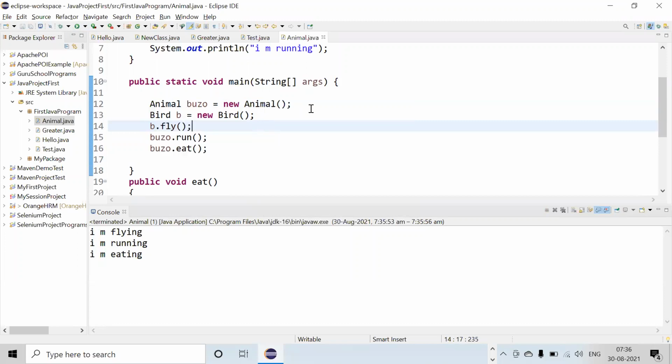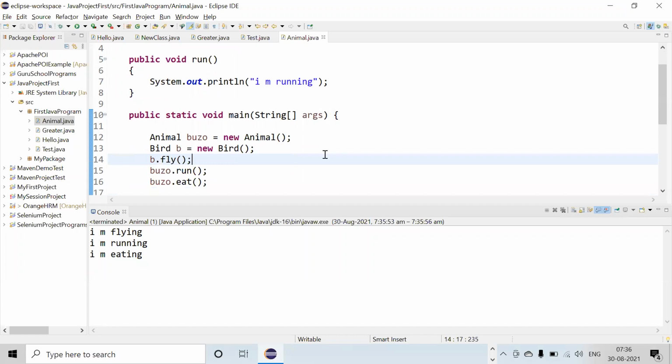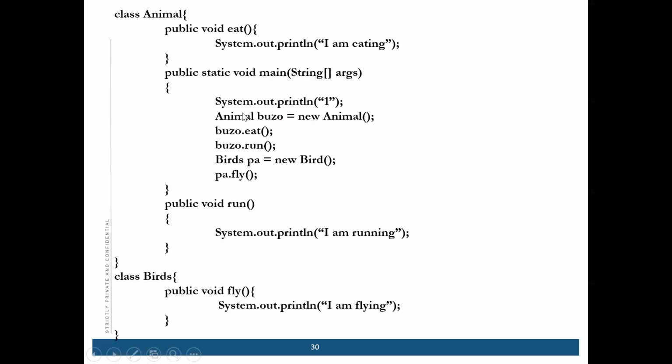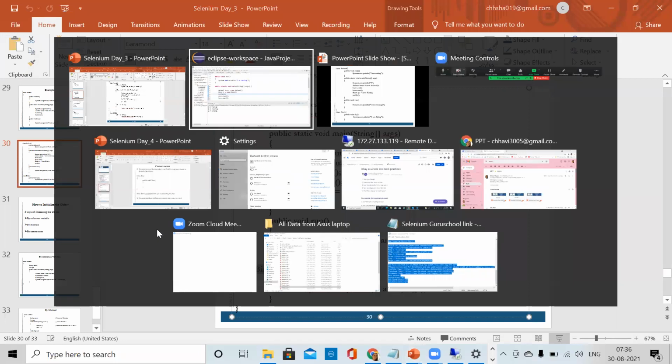It doesn't matter where you have written the method, it doesn't care. But what you have written in the main class, that only matters. So the main class is the gate for everything. Whatever you've written in the main class, it will show that. Clear? Okay. Moving ahead. Everyone is clear with this thing? Yes.